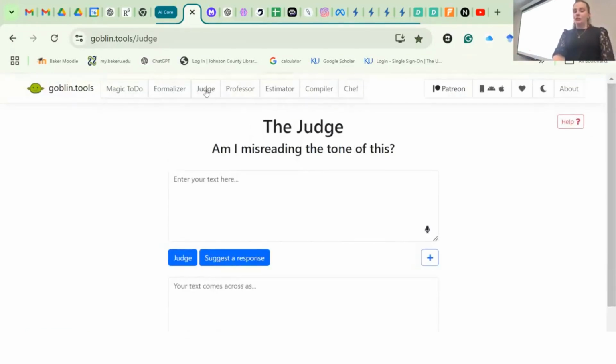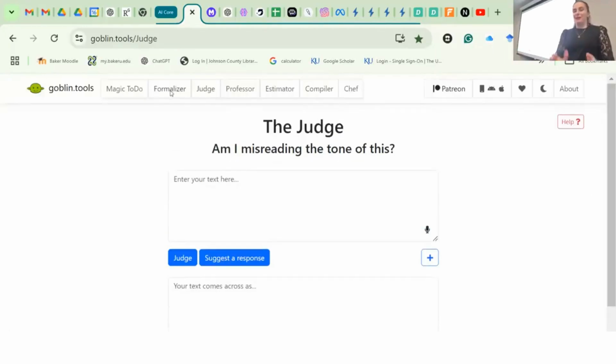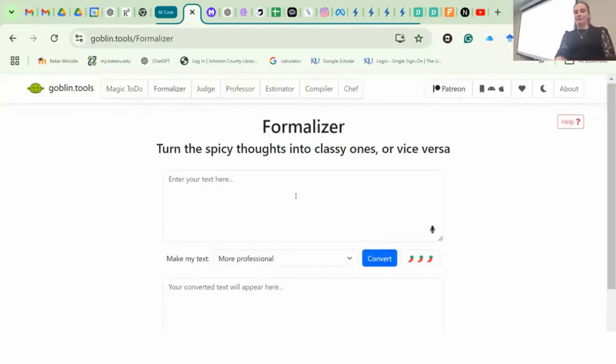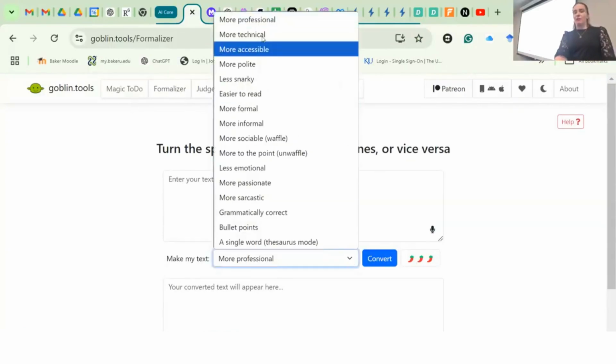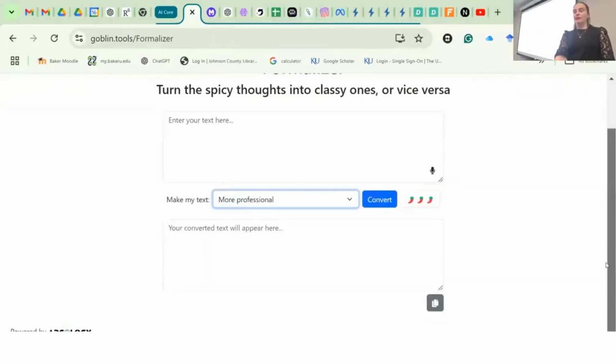And then I like the judge and the formalizer, because the judge, I will put in an email and then click judge it, and it will give me a response that would be accurate. Or formalizer, like I can say, I want my text to be more formal. I want it to be technical, polite, more sarcastic, and it'll convert all of my text to whatever I want it to be. So that is Goblin Tools. It's another fun little tool. I do have it often write my emails for me, and then I change what I don't like or add, because it's faster than sitting there and typing up emails to basic questions.